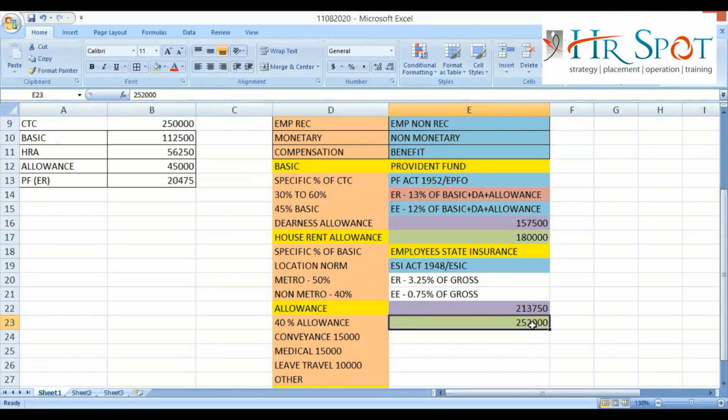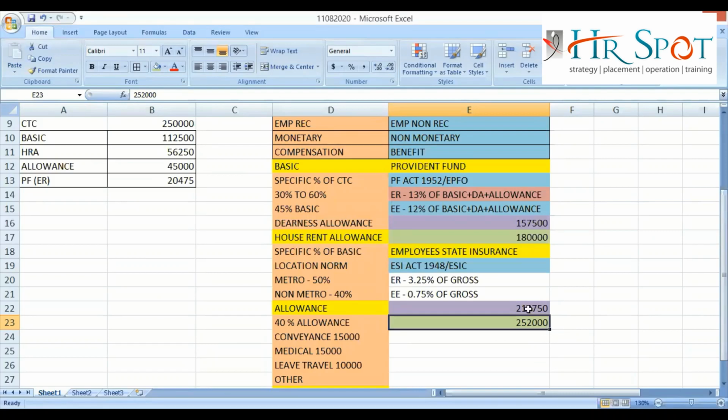But in ESI, if the value crosses the ceiling limit, then calculation will not happen. So if the gross value is equal to or less than 2,52,000 in a year, then only the employee will be eligible to get the ESI facilities, and then I will calculate.